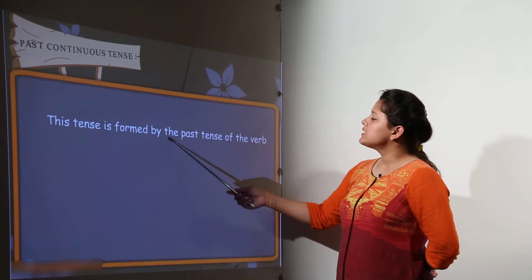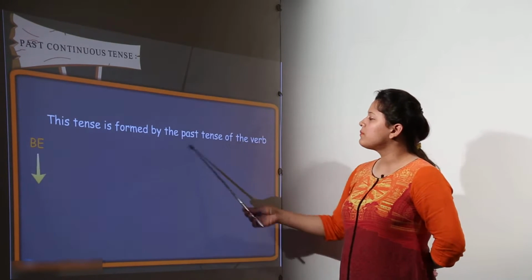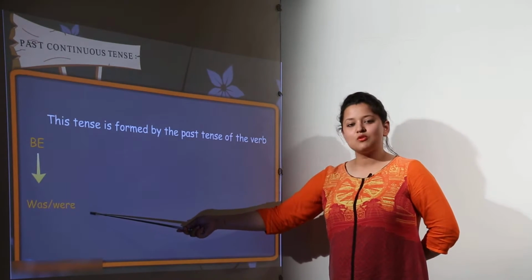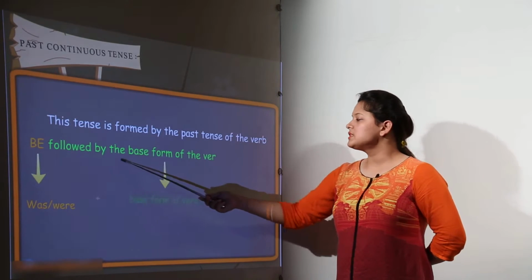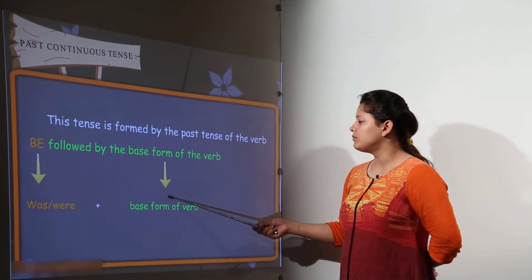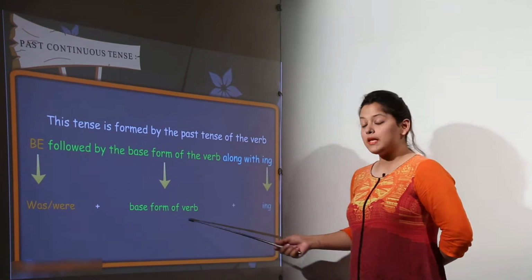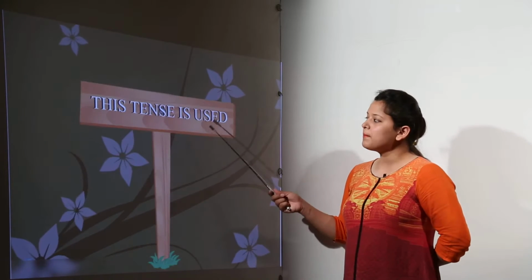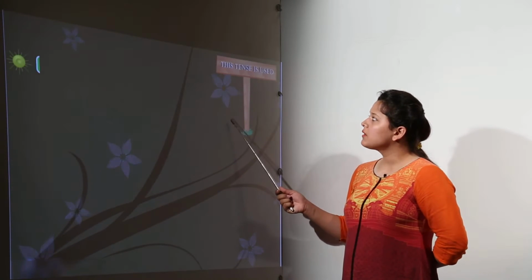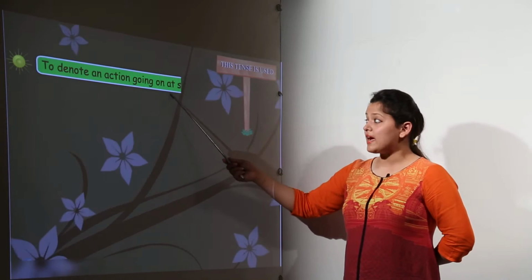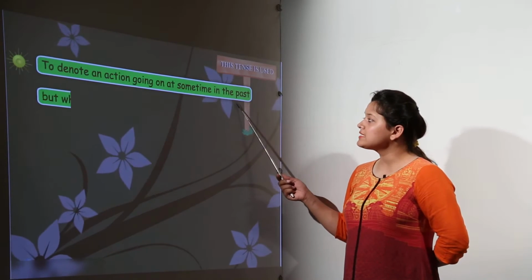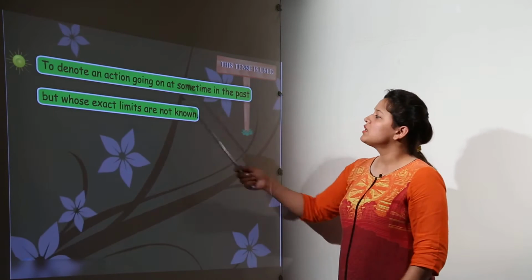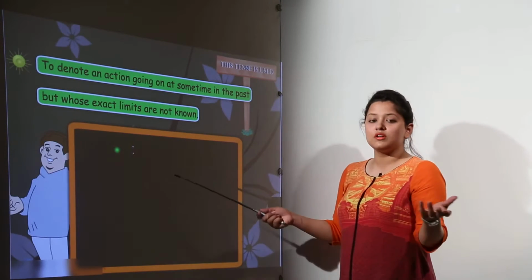Here this tense will be formed by the past tense of the verb. For be, we have the past tense was, were. So it is followed by the base form of the verb. So was, were plus the base form of the verb plus the ing. That forms the past continuous. It is used to denote the action that is going on at some time in the past. There was some action that was going on in the past, but whose exact limits are not yet known.